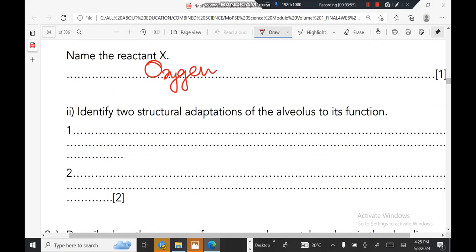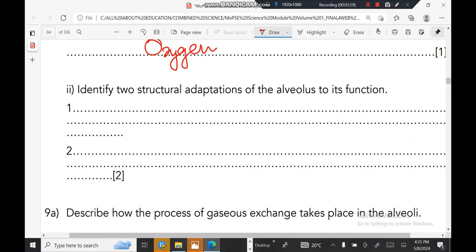All right, two structural adaptations of the alveolus to its function. The alveolus has a thin wall that allows gases to diffuse quickly, and also a layer of moisture in which gases dissolve to speed up the process of gaseous exchange.